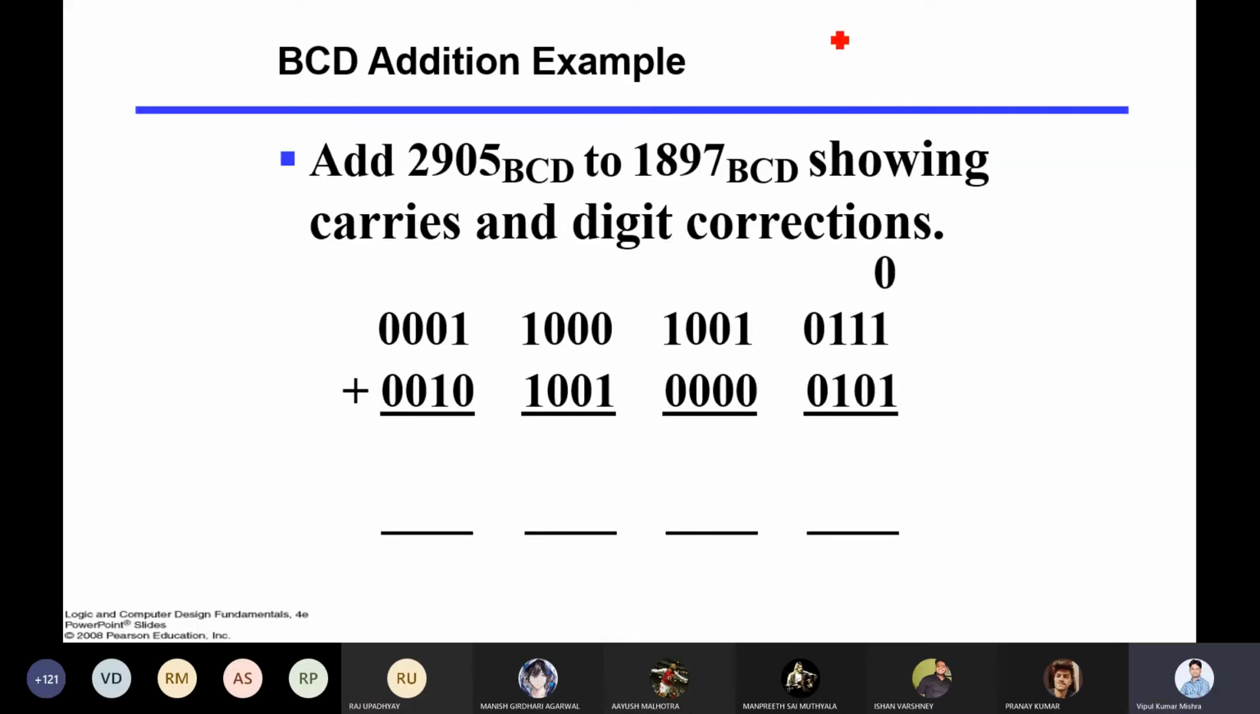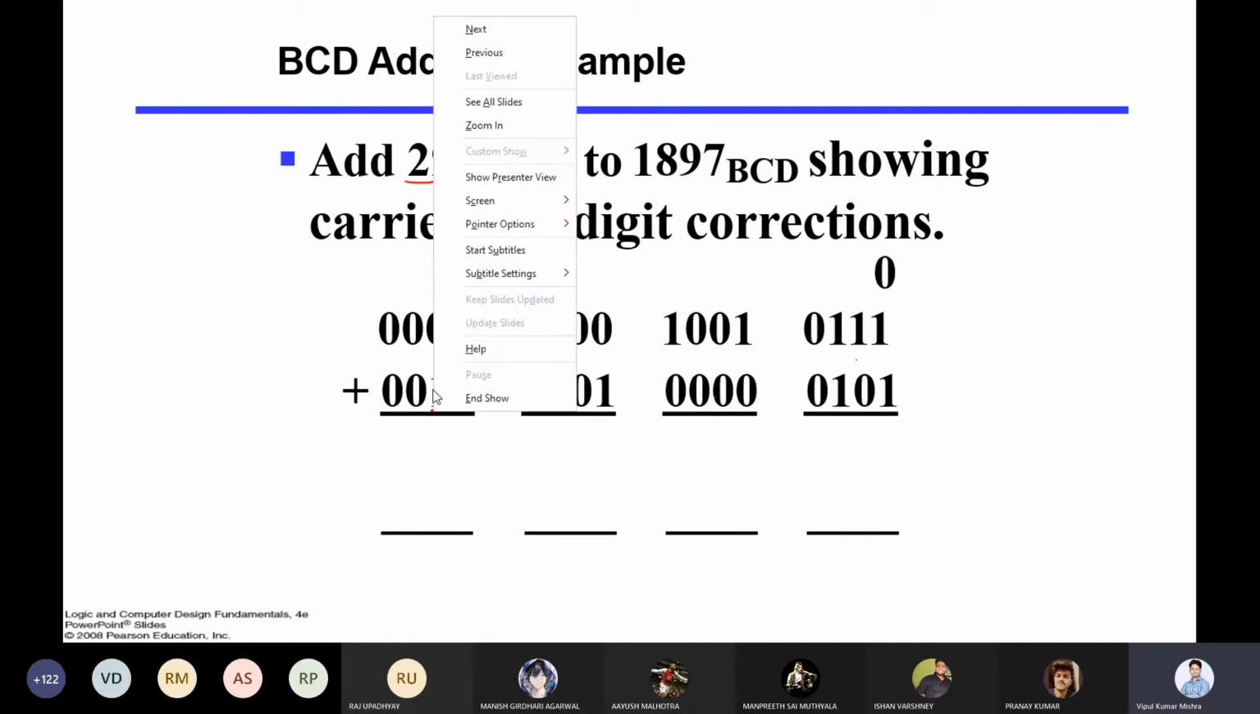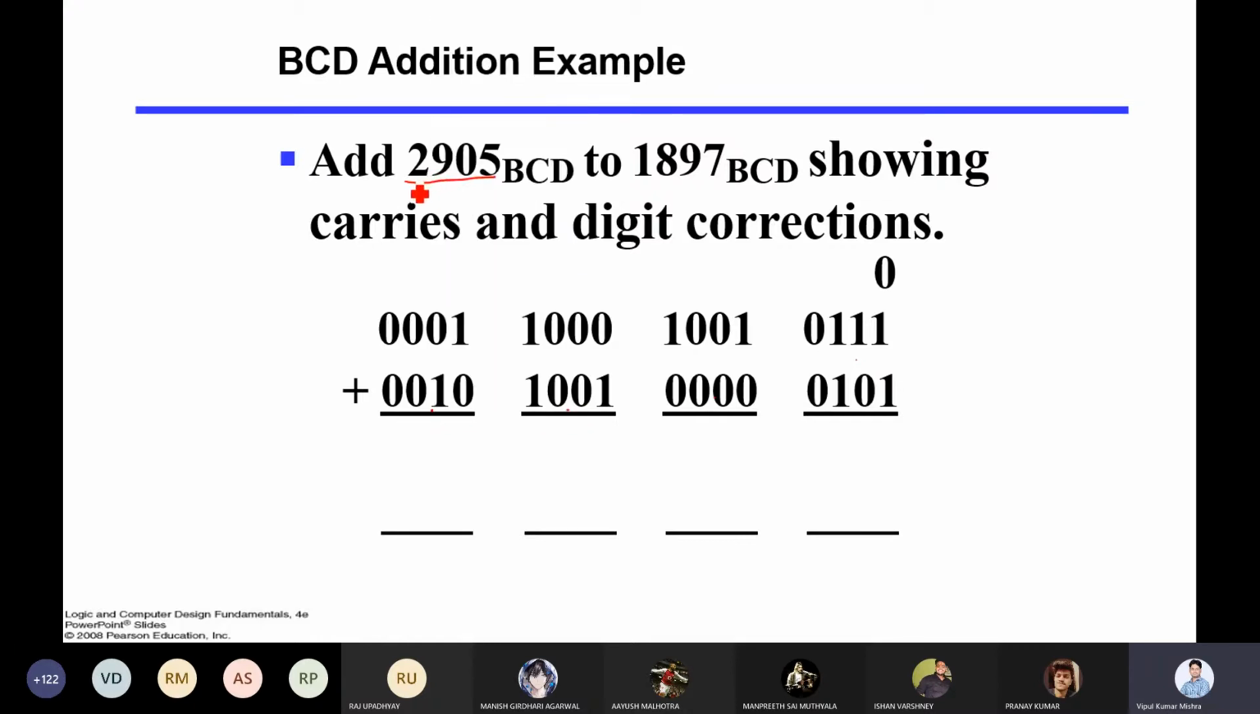So BCD, for example, this number is given, 2905. I can represent this in a specific code. 5 is represented like this, 0 is represented like this, 9 is represented like this, 2 is represented like this. So every number has its own separate representation in the system.